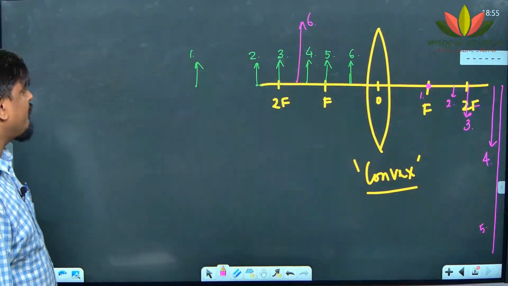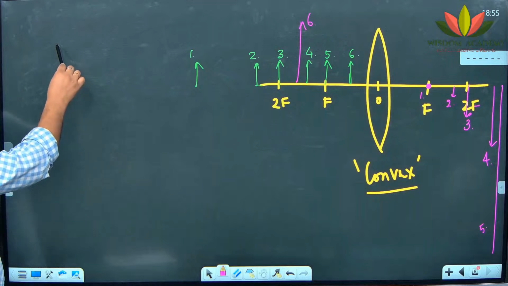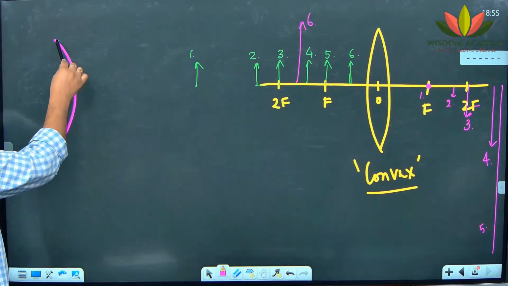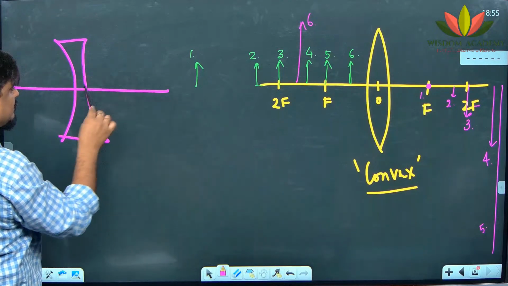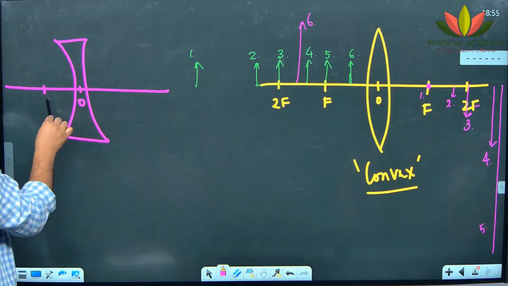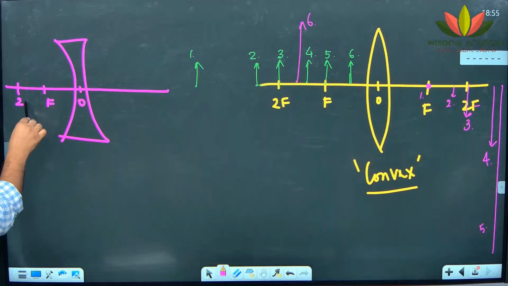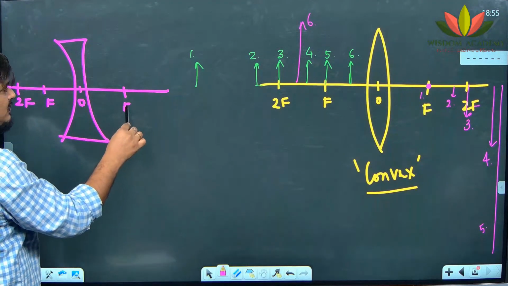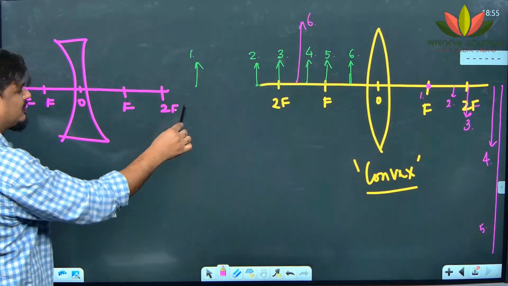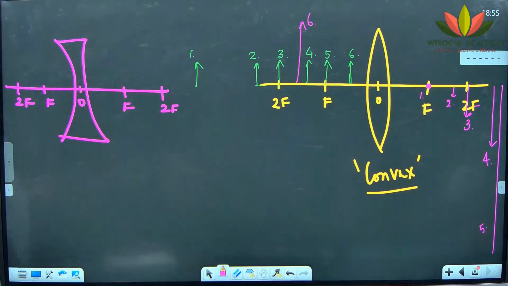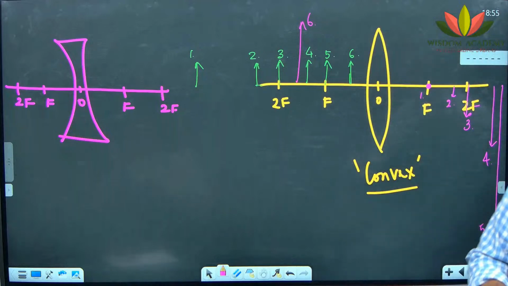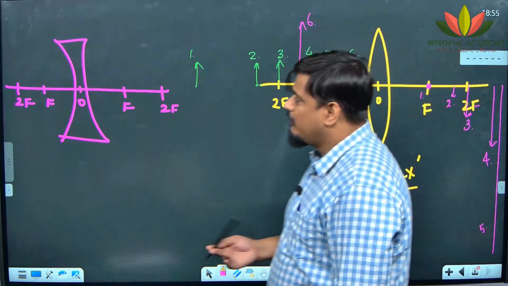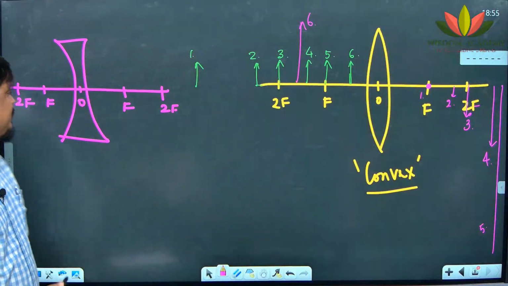Okay. Now, if I ask about a concave lens: optical center, f, 2f, once again f, once again 2f. Yes, Mr. Kanishk, if you are there in the class and have not gone to play football, what if the object is kept beyond 2f?